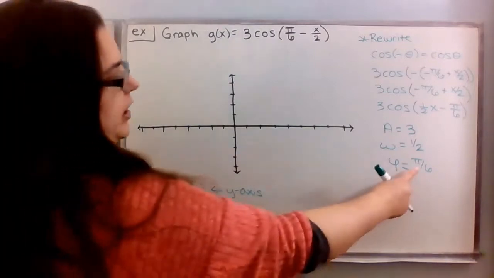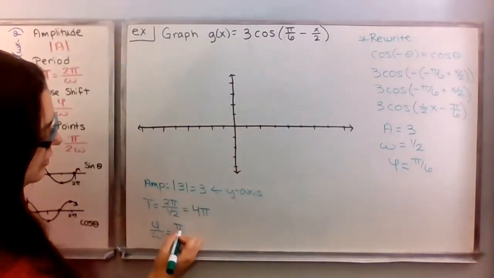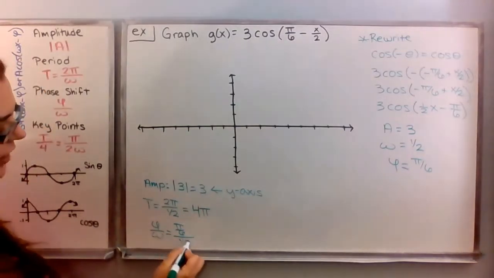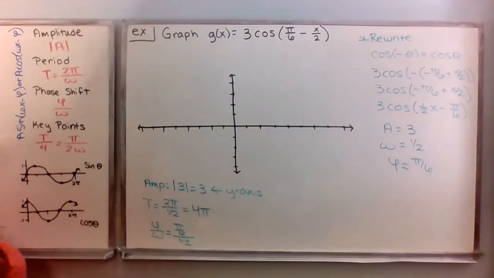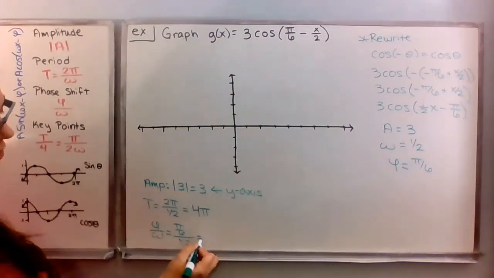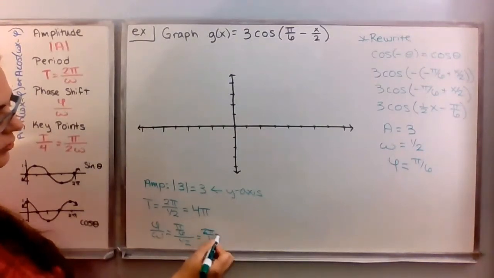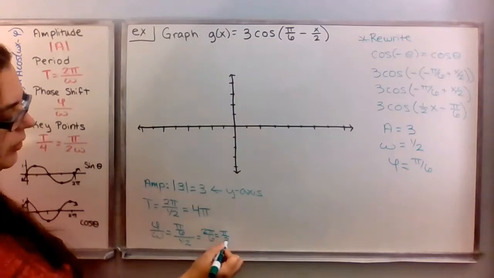So phi is pi over 6. And we're going to divide that by omega, which is 1/2. And as before, dividing by half is the same as multiplying by 2. So that's going to give me 2 pi over 6, which is the same as pi over 3.